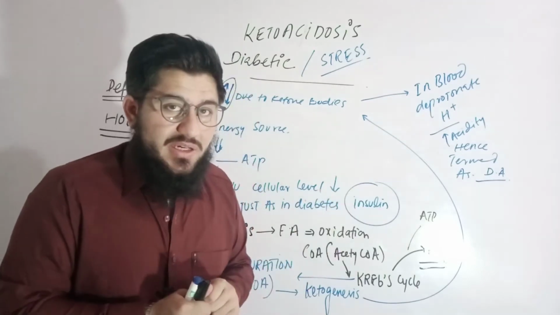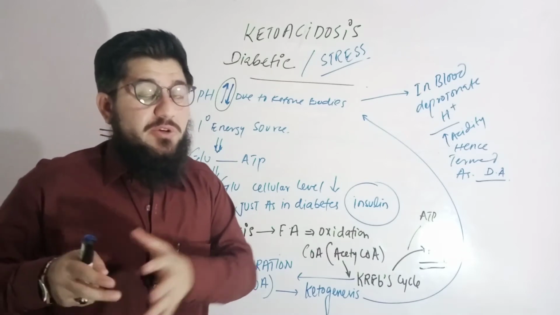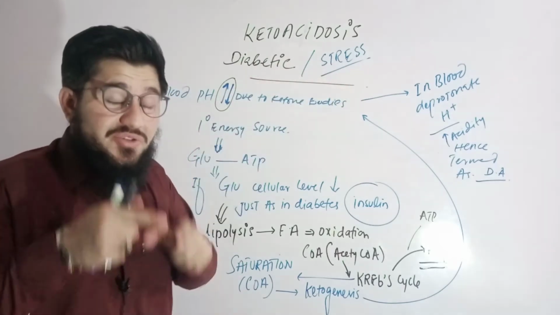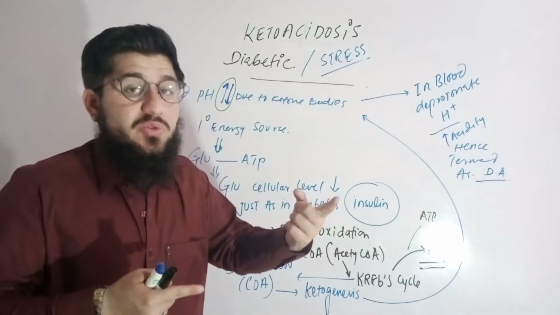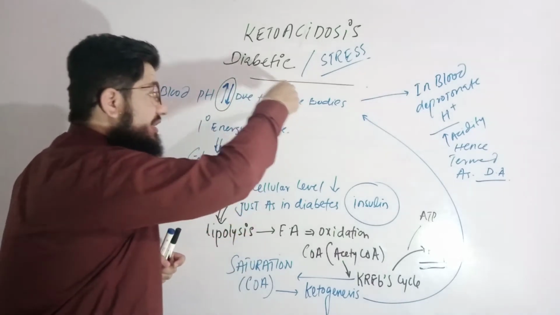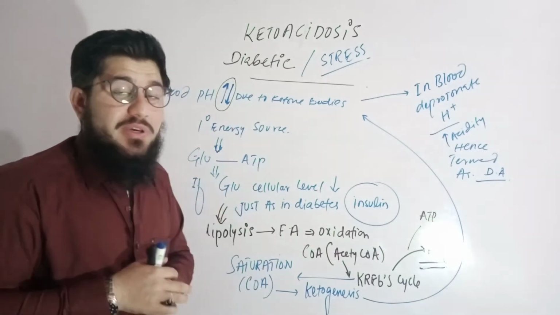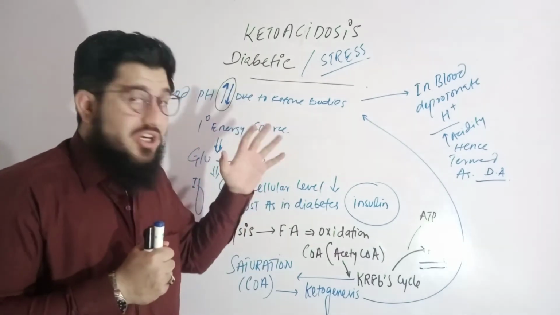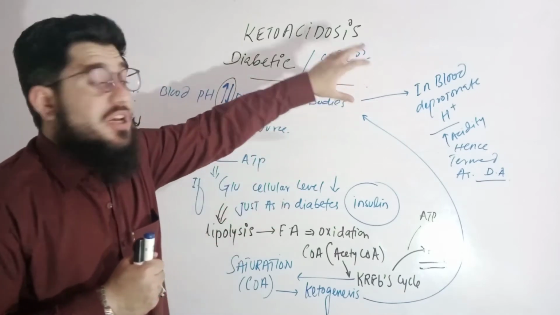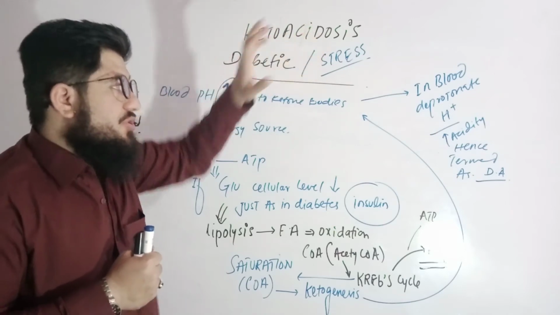In the last lecture, we discussed the diabetic type. In some cases, diabetes is responsible for causing ketoacidosis. Now here we'll be talking about how stress is responsible for causing ketoacidosis. Stress will cause the synthesis of ketone bodies, and these ketone bodies will change the blood pH in the sense of acidity, meaning the blood pH will become acidic. Such acidity, when achieved, is named stress-induced ketoacidosis. Very simple. Just concentrate.